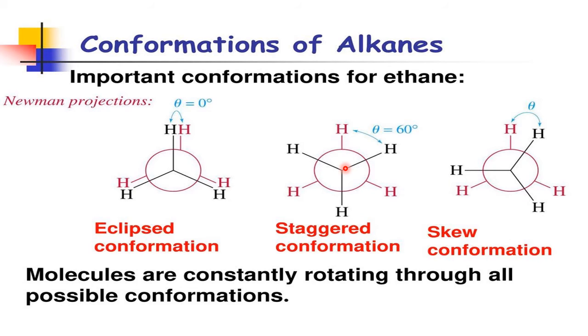Now in between, whenever the three hydrogens start rotating from one form to the other form, the in-between structures are called what? Skew form. Any possibility except these two. These two are the extreme ends. So in between, this is called skew form.